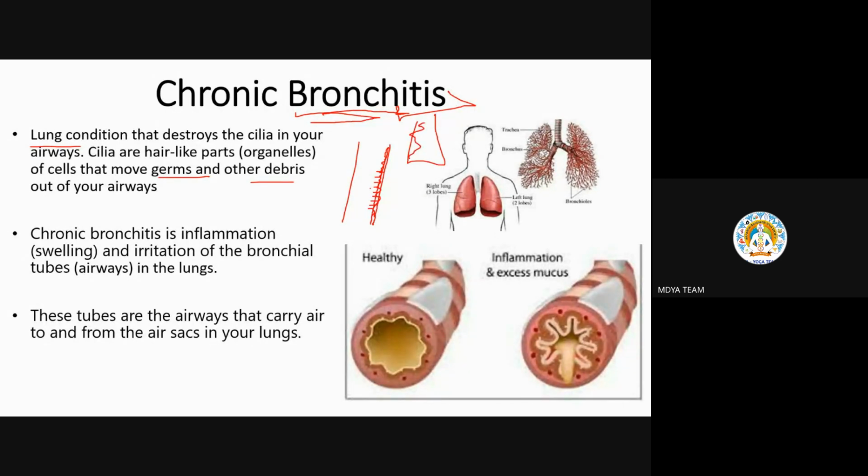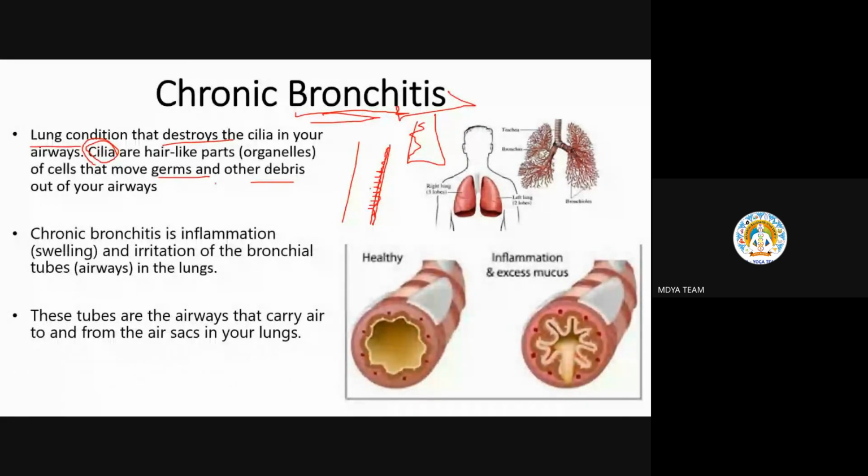Okay, so you understand that in the nostril there are hairs which are used to remove the dust particles or whatever unwanted material inside the nostrils which is creating irritation. To remove that, it is there. So what exactly happens in chronic bronchitis? These cilia only, which are very good for us, very helpful for us, get destroyed. Okay, these cilia get destroyed.